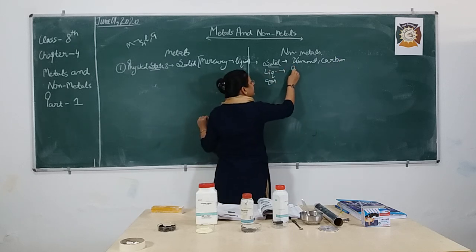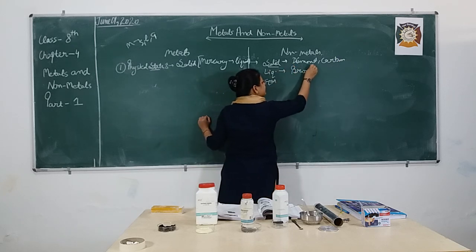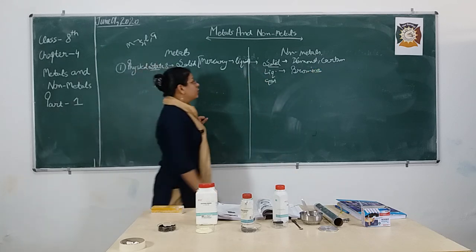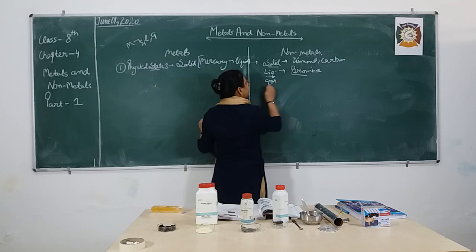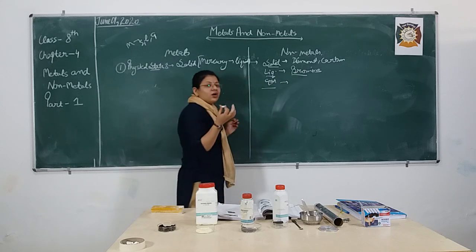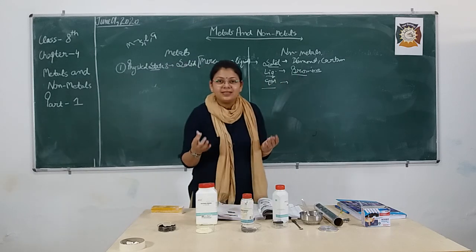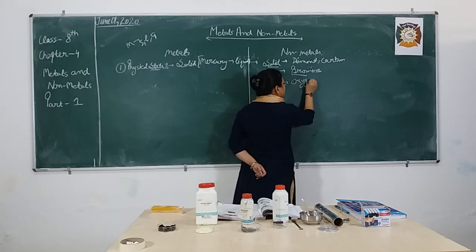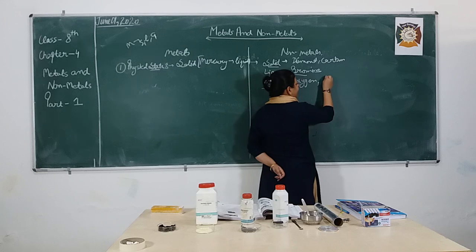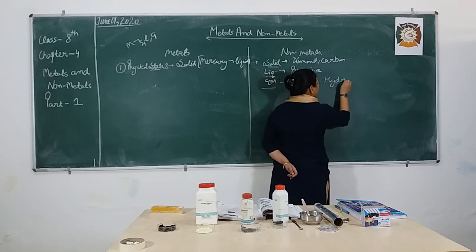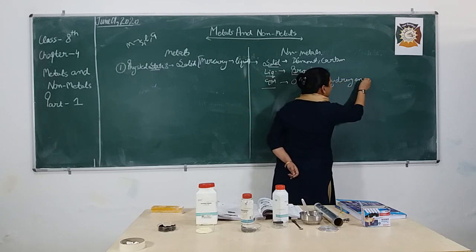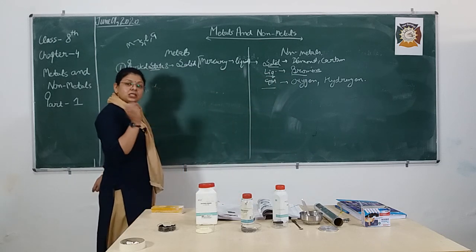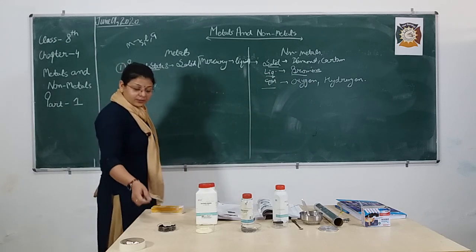Liquid, bromine. You can see the bromine water in the chemistry lab. Gas, all the gases available in the air, that means your oxygen, carbon dioxide, hydrogen. They all are non-metals and exist in what? Gaseous form. Getting my point?